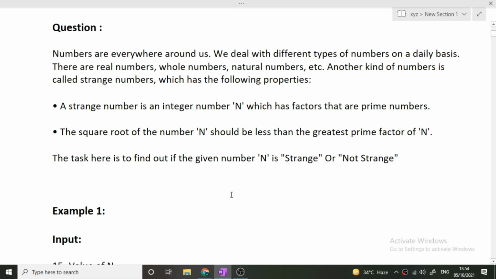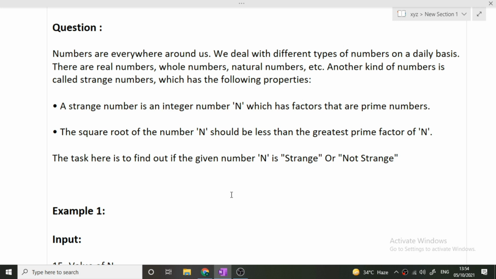Okay, so the question here is, numbers are everywhere around us. We deal with different types of numbers on a daily basis. There are real numbers, whole numbers, natural numbers, etc. Another kind of number is called strange numbers, which has the following properties. First of all, a strange number is an integer number n which has factors that are prime numbers.